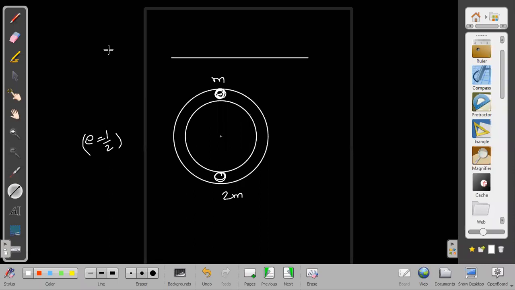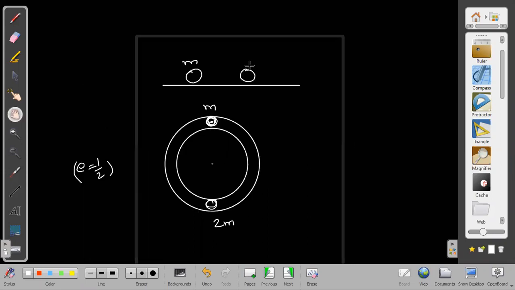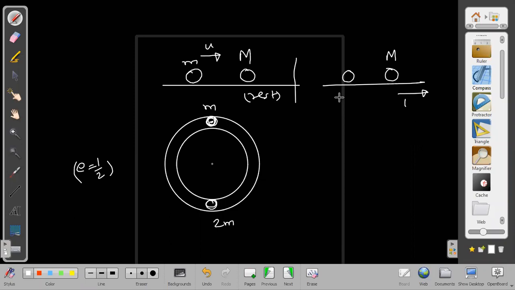Why is it tough? Because some students will find difficulty in understanding how the second collision takes place. Actually, this is based on one trick: the first one will come to rest in this particular case. Then only are we able to do it. So I should discuss one more example here. If one mass is small m and the other is capital M, and the target is at rest, and one is coming with velocity u, then after collision the target starts moving with u into e, and the first one will come to rest. But for what ratio of mass is it possible?